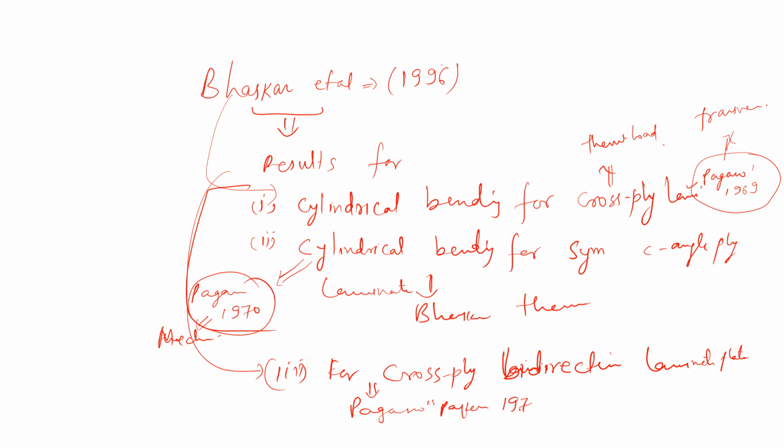Pagano gave it for mechanical loading, but Bhaskar extended this with the thermal load. That's why Bhaskar's paper is mostly cited, because it covers both the cylindrical bending as well as the cross-ply bidirectional laminated plates.